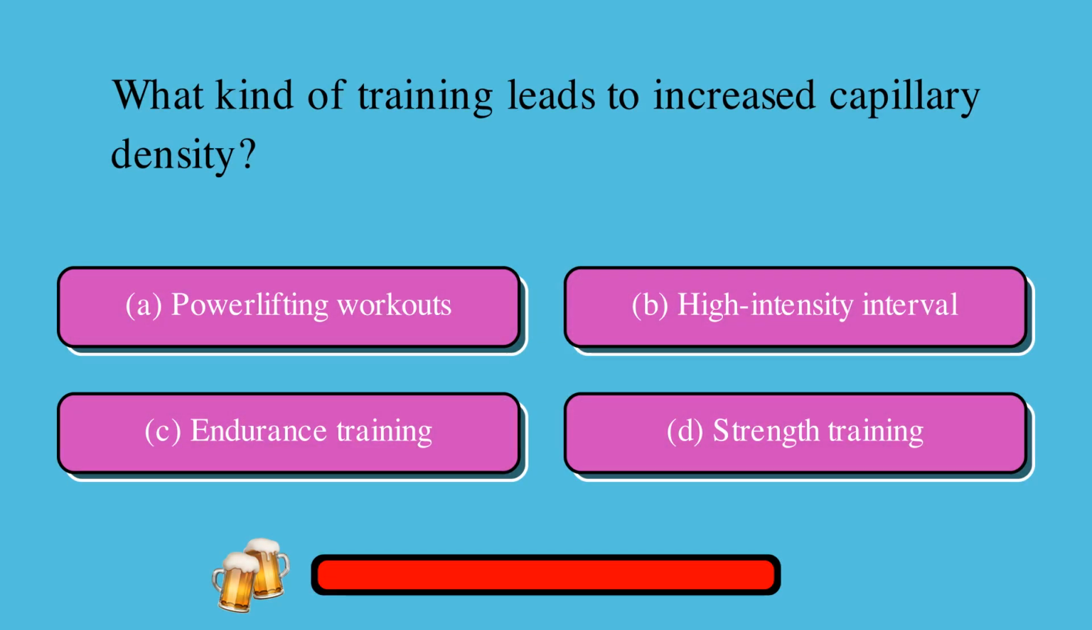What kind of training leads to increased capillary density? A. Powerlifting workouts, or B. High intensity interval, or C. Endurance training, or D. Strength training. The correct answer is C. Endurance training.